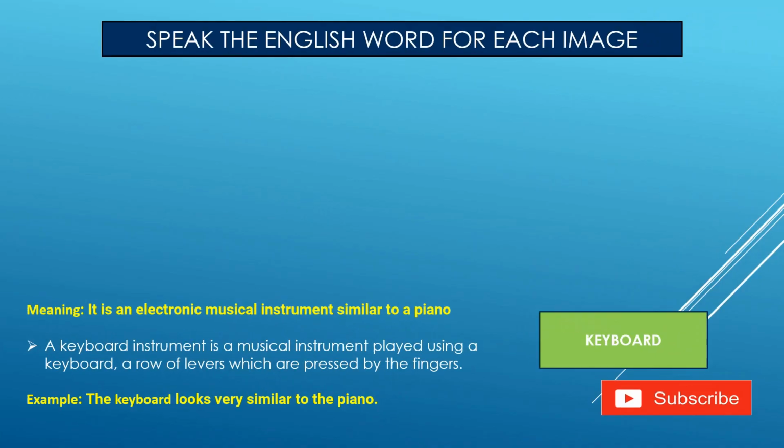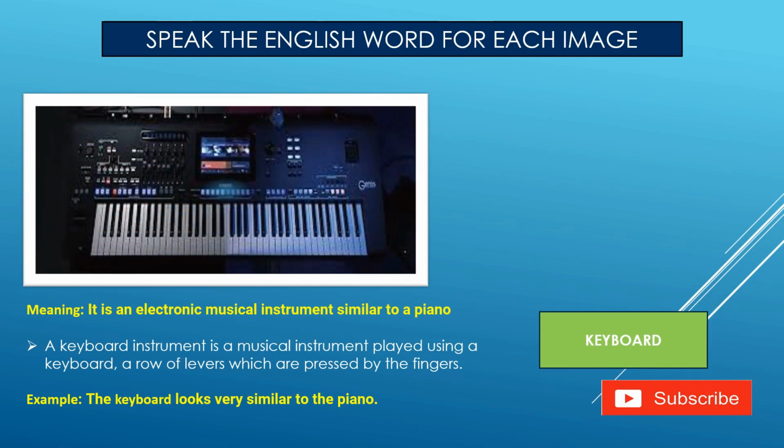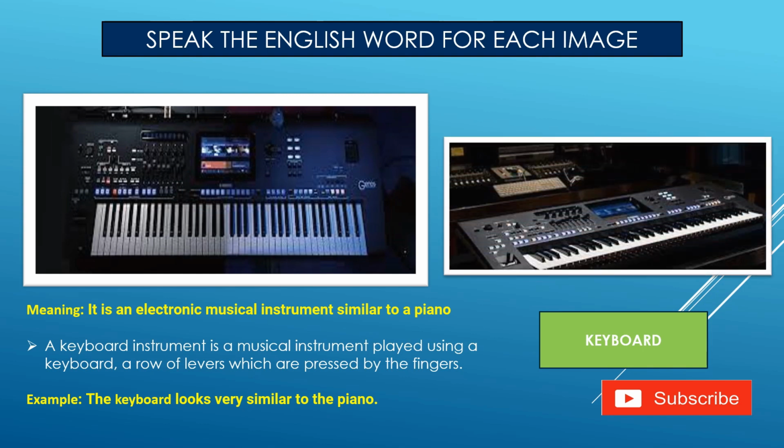Next, keyboard. Okay, this type of keyboard, or this one. Keyboard means an electronic keyboard instrument similar to a piano. A keyboard instrument is a musical instrument played using a keyboard, a row of levers which are pressed by the fingers. Example: the keyboard looks very similar to the piano. So you have to spell it out like that, keyboard, keyboard. Okay, if you find this image, then immediately you will remember the pronunciation and spelling.